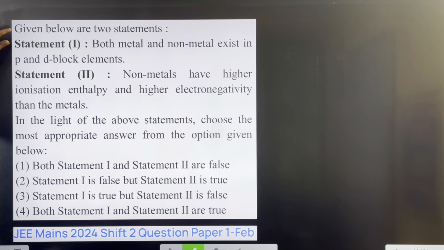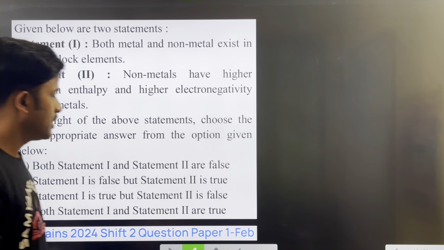Question: given below are two statements. Statement 1: both metal and non-metal exist in p and d block elements. And statement 2: non-metals have higher ionization enthalpy and higher electronegativity than the metals. So which one is the right option here? You have to select.